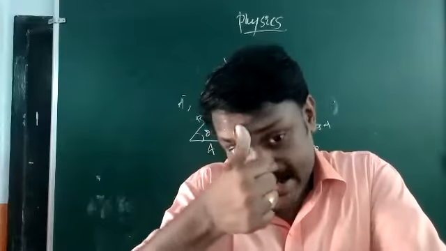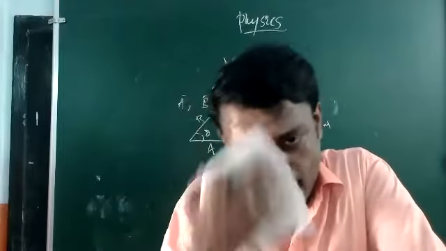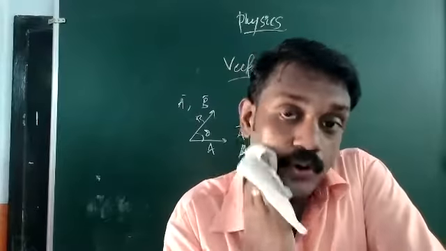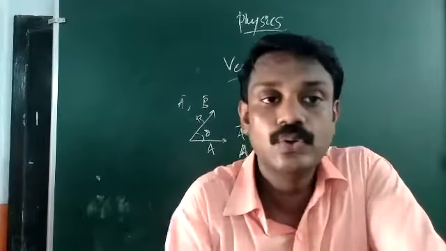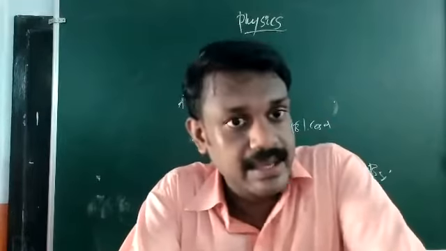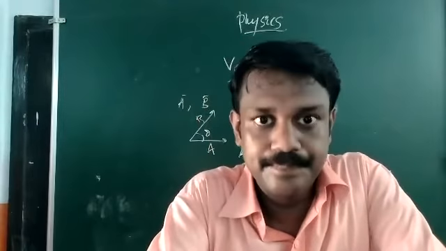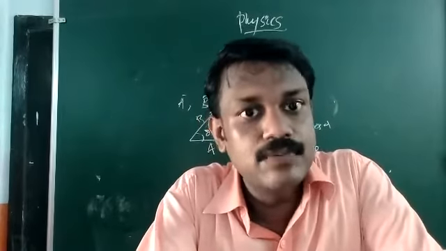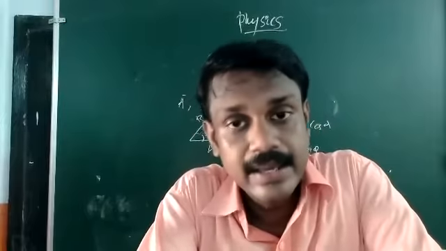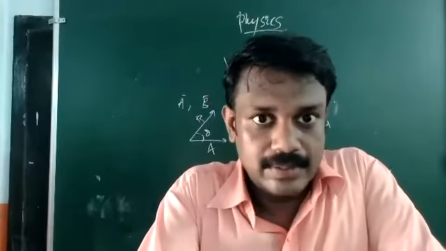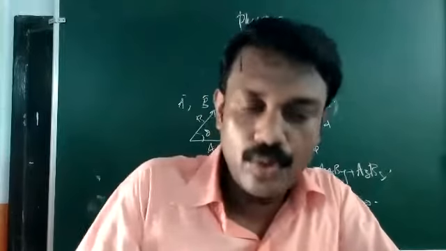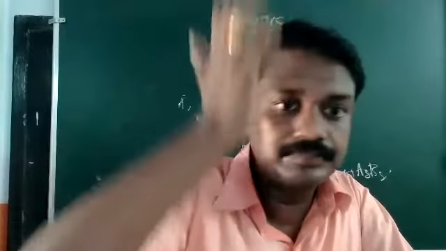Suppose a question may be asked like this: two vectors A and B are given, and you have to check whether they are orthogonal or not. What to do? You just take the dot product between them. If the dot product comes to 0, then the vectors are perpendicular. If A dot B is not equal to 0, then they are not perpendicular.